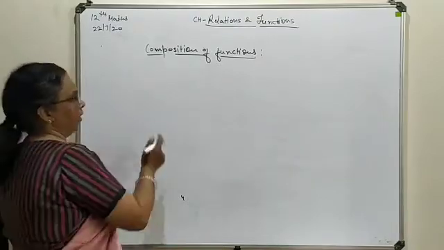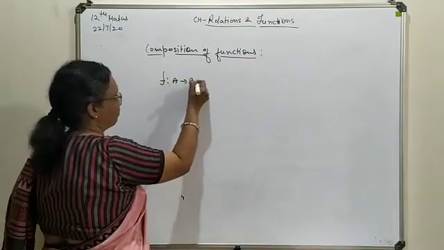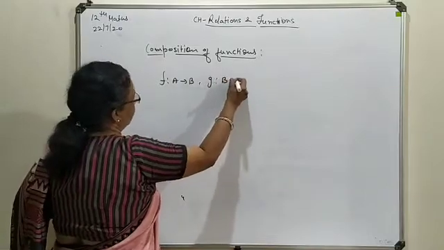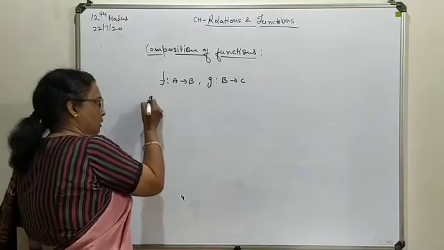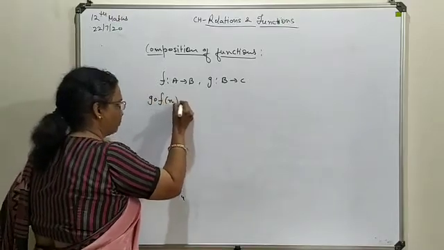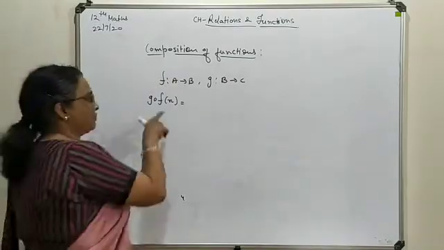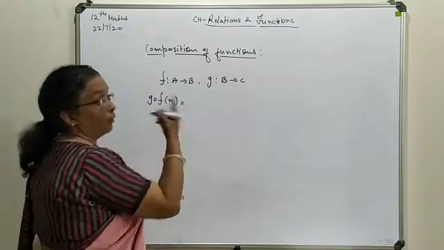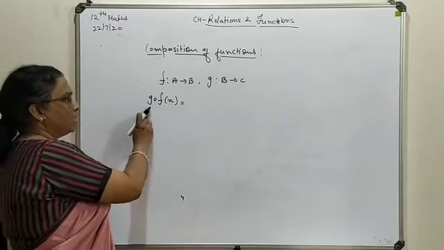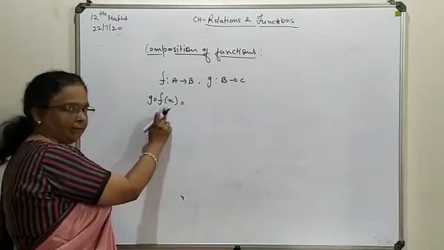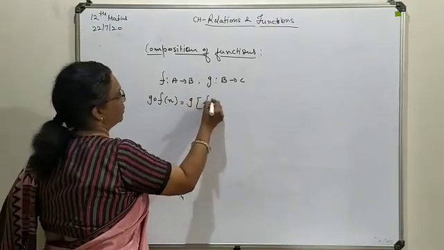Suppose we have defined two functions, f from set A to B and a second one, g, from B to C. First of all, we are going to talk about g composition f, how to write it and which function is evaluated first. When you are going to evaluate g composition f, g is not evaluated first; f is evaluated first on the basis of this x value. This way it will be right.